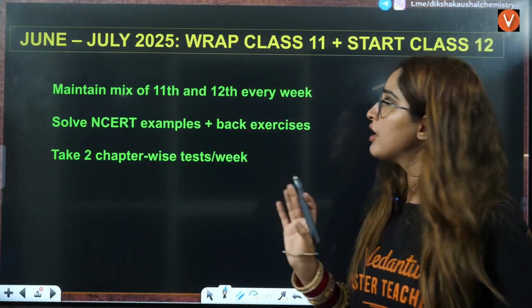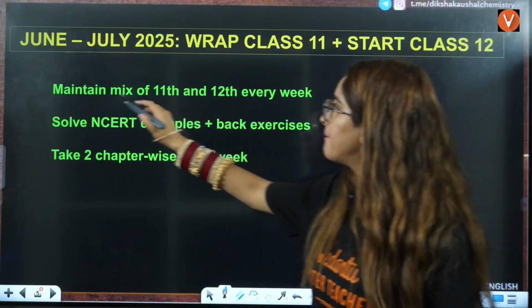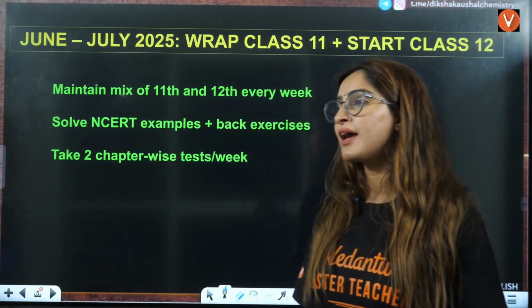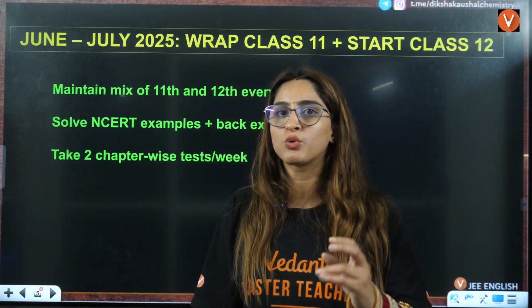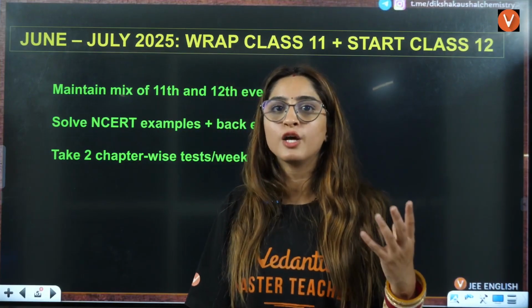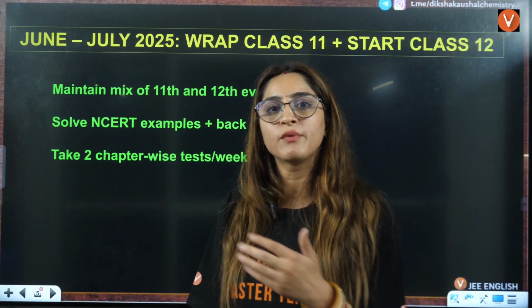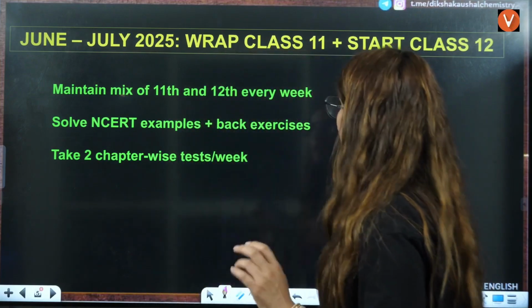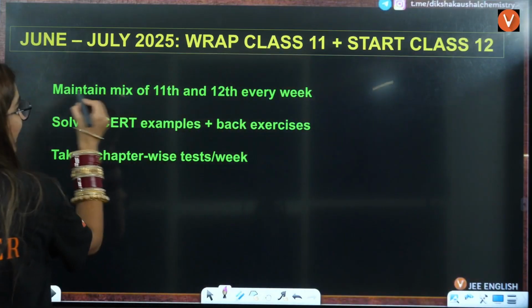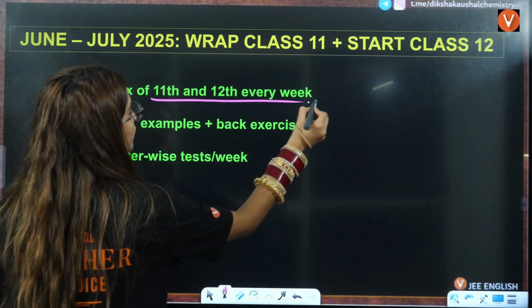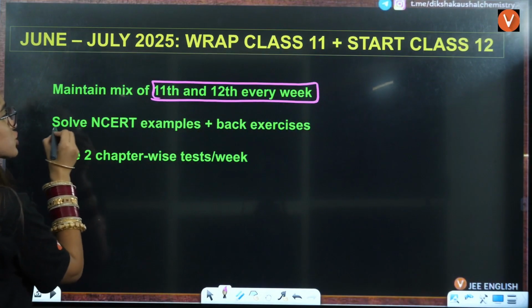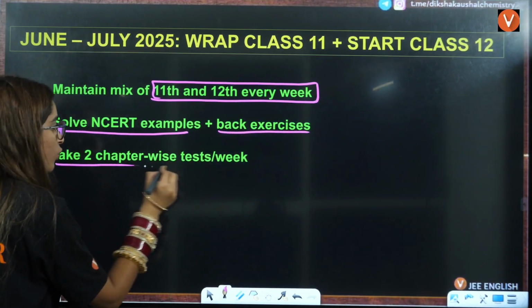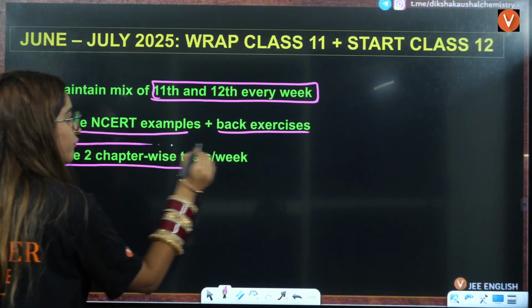After this, you have here also, maintain a mix of class 11. Now, ma'am, how will I manage? Because if I say give these many months to class 11th only, then you'll be like, ma'am, in my school, everyone is doing class 12th also. That's why there will be a mix, right? So now here what you have to do is maintain a mix of class 11th and 12th every week. How? Solve NCERT examples and back exercises. Take 2 chapter-wise tests per week here.